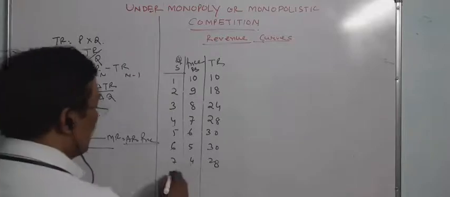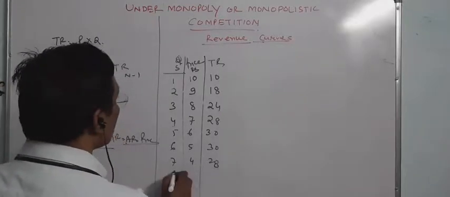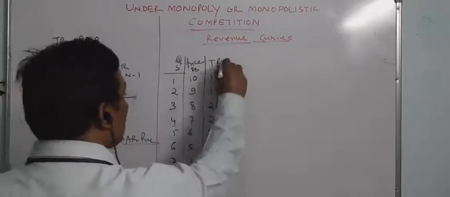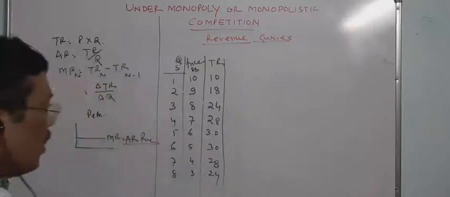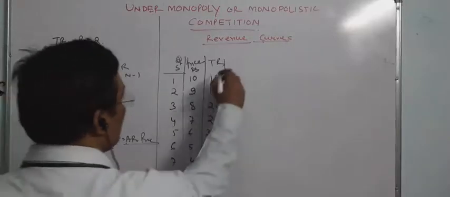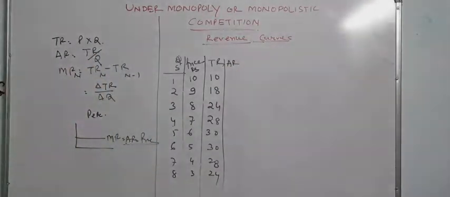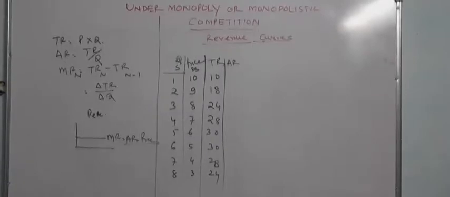Similarly, if 8 units are sold in the market and the price will be 3, it will be 24, like this is the total revenue. And what is the average revenue? As per our formula, average revenue equals total revenue divided by quantity of output sold. So that is TR divided by quantities.